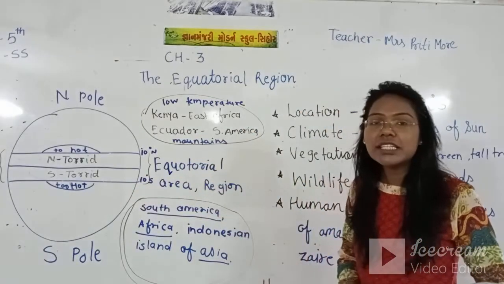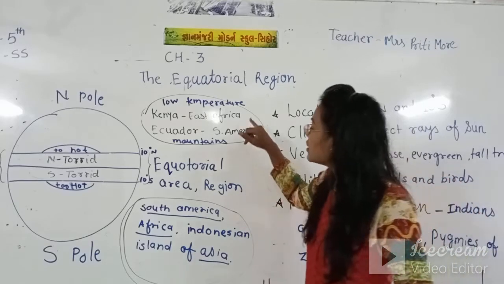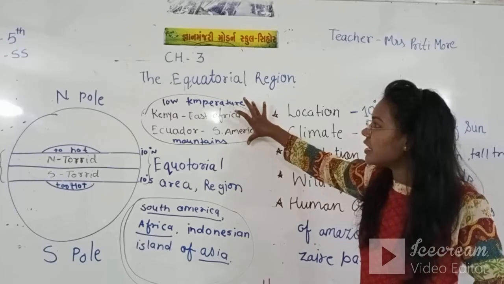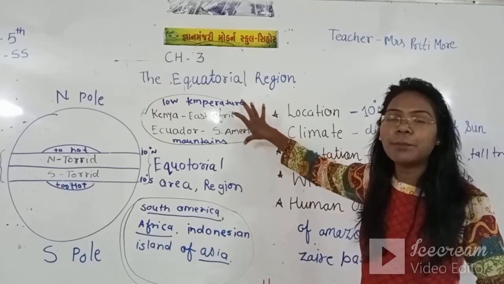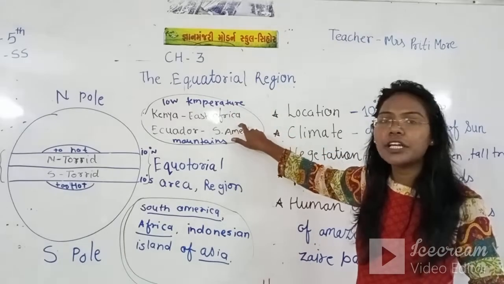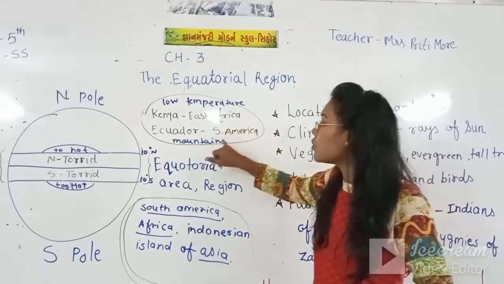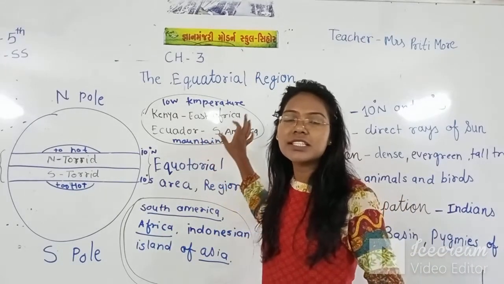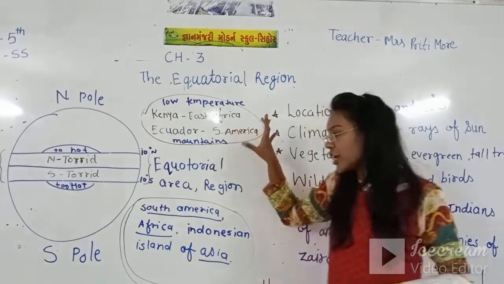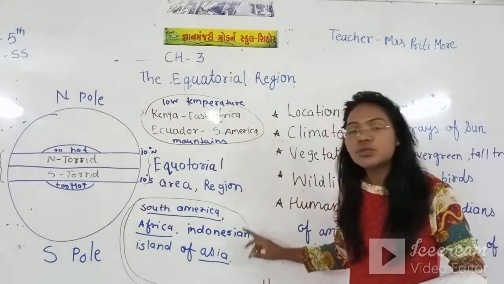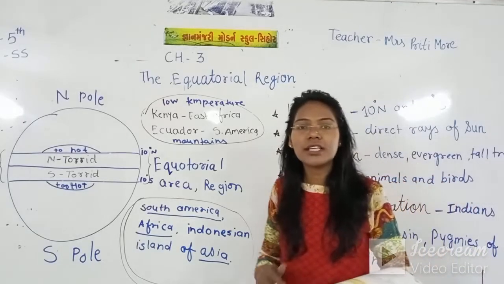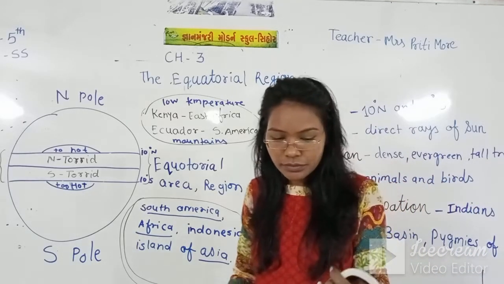But if you see the climate difference within this equatorial region, this area has a low temperature because of the high mountains, and in this area you see too hot a temperature because no high mountains are there.